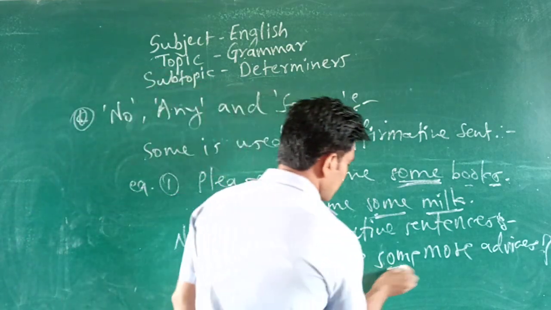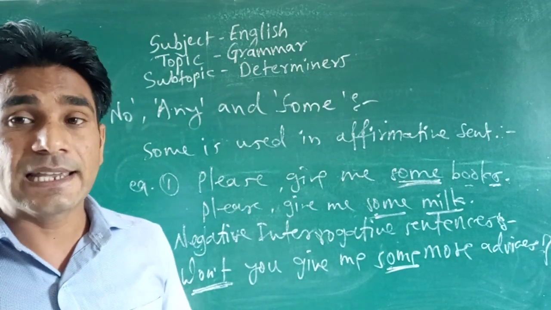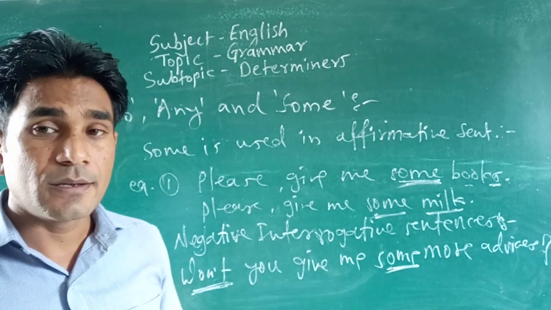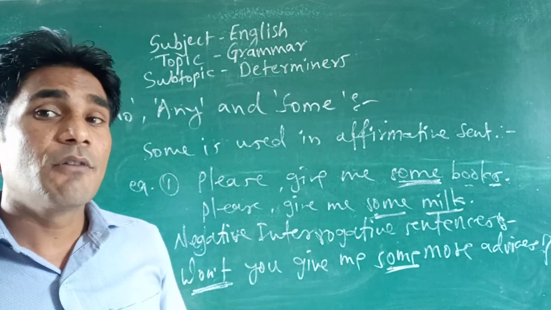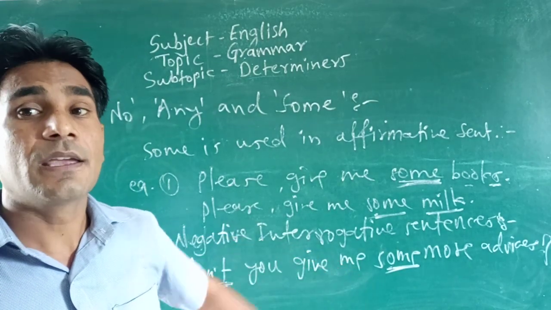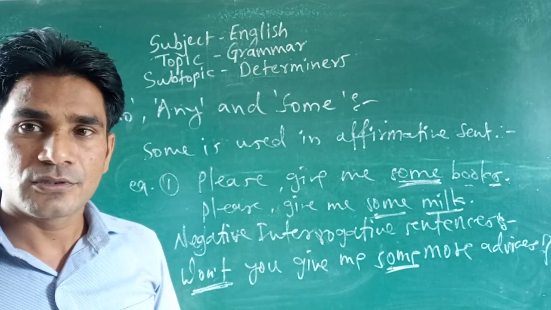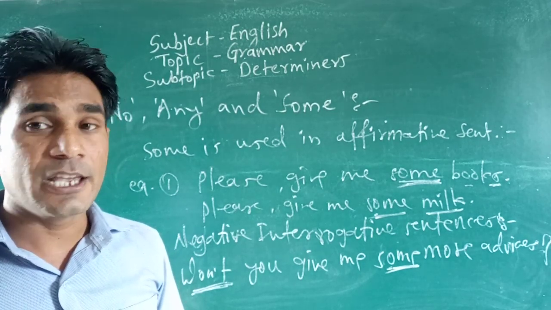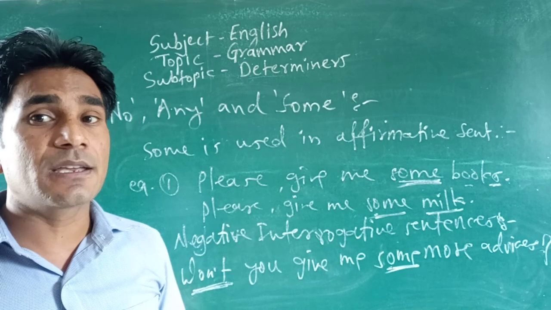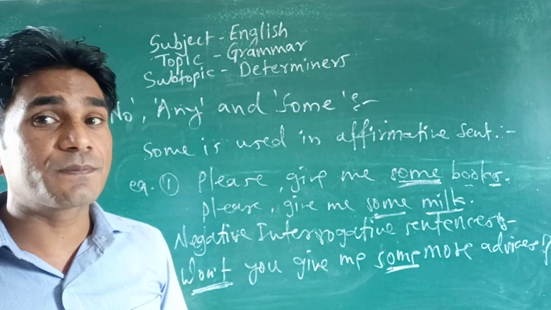So look at there, some can be used, but here look at there, negative interrogative, making request. Okay, making request. So here while making request in the negative interrogative sentence, some can be used there in negative too, but that is negative interrogative. So these are the uses of some in positive sentences. Second one is in negative interrogative sentences, making request. Okay, so these are the uses of some.